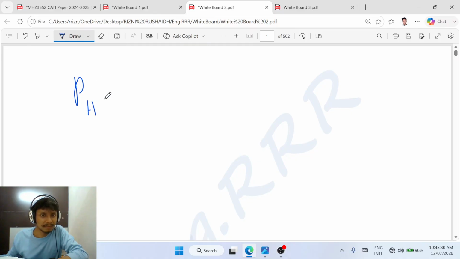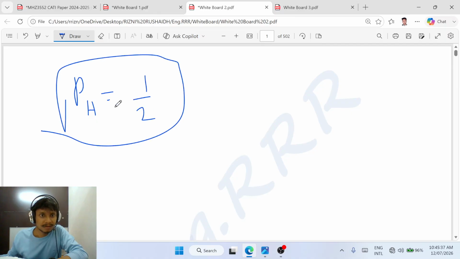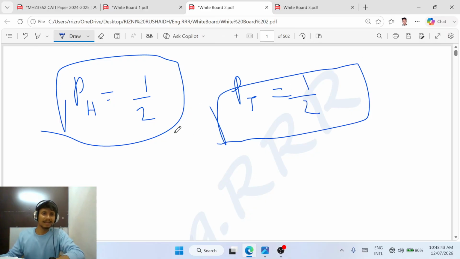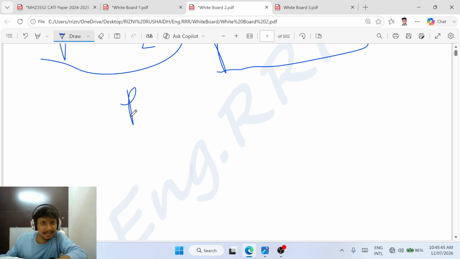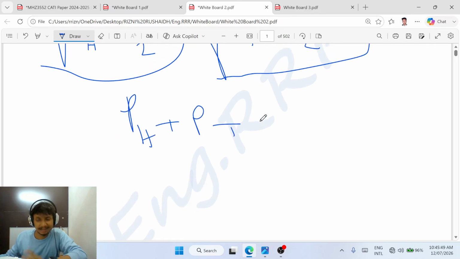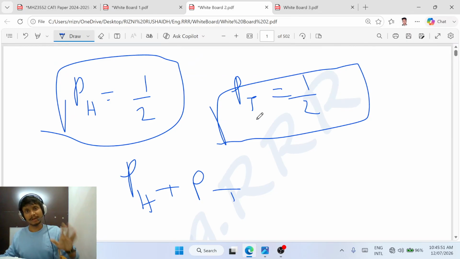The probability of head is equal to half. The probability of tail is equal to half. We already know this, it is very simple. But it is very important, we have to memorize and understand it. It is very simple, but very important to do this first question.